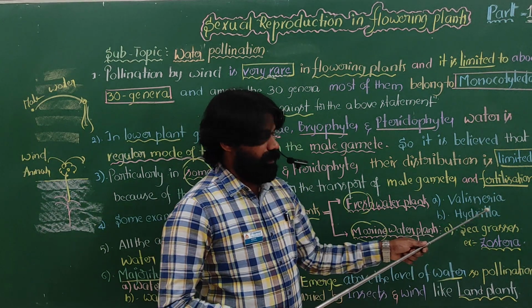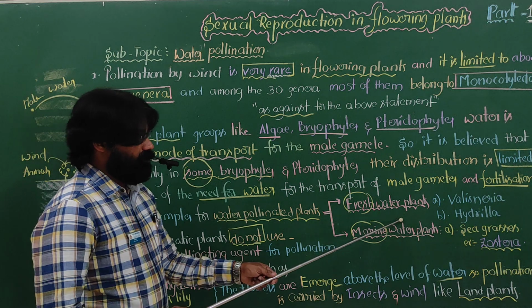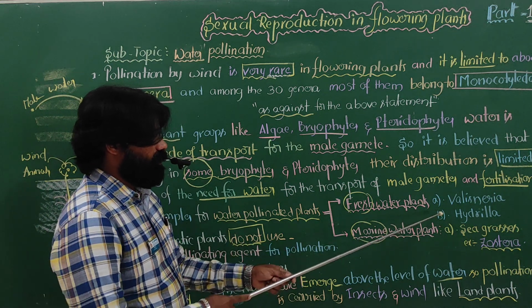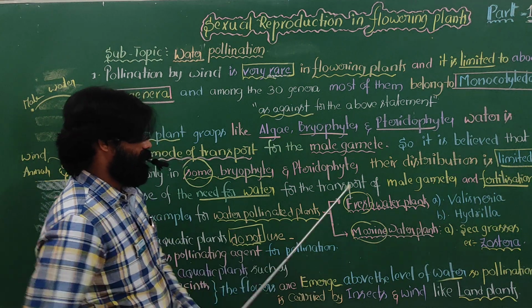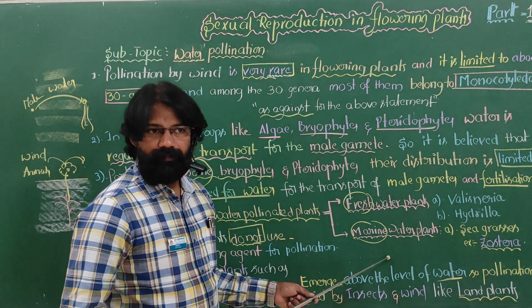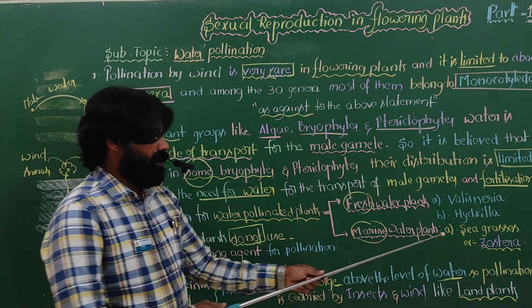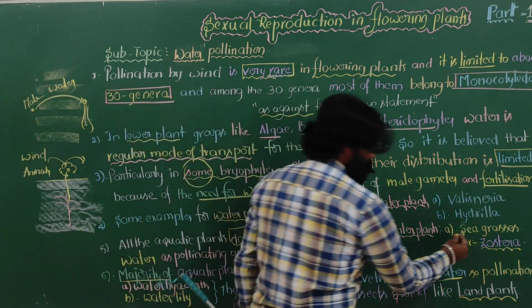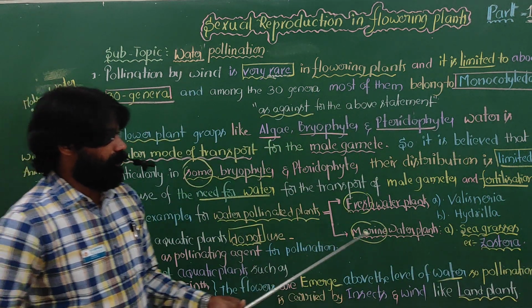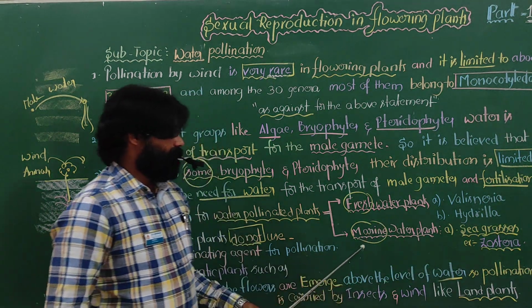Then among marine water plants, the sea grasses are the best example, one of them is Zostera, a marine grass.